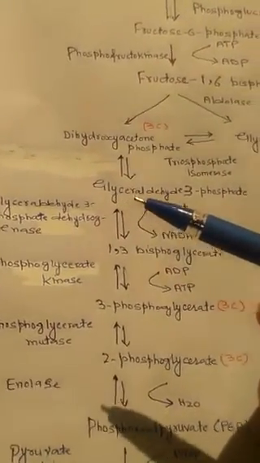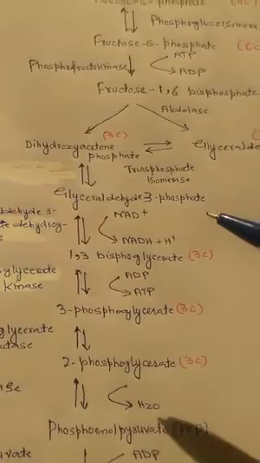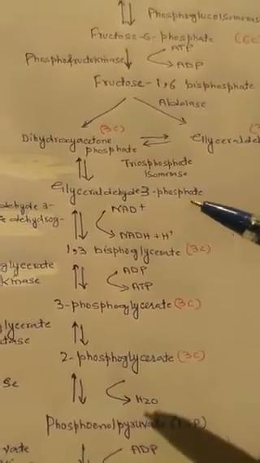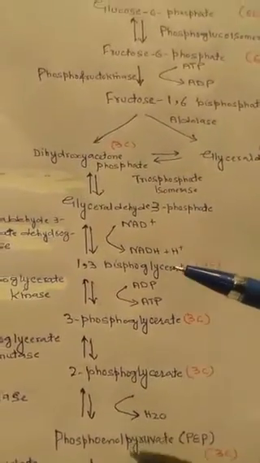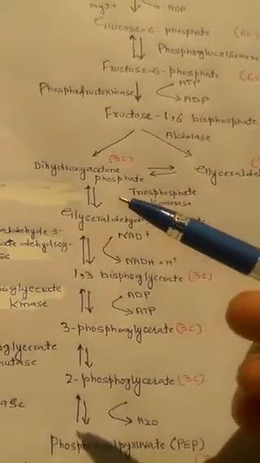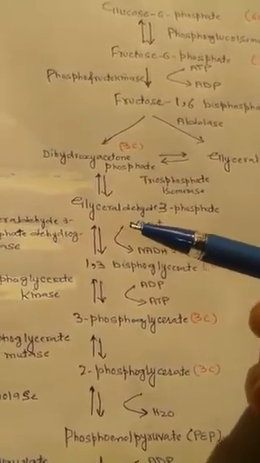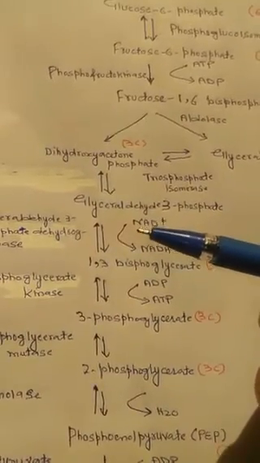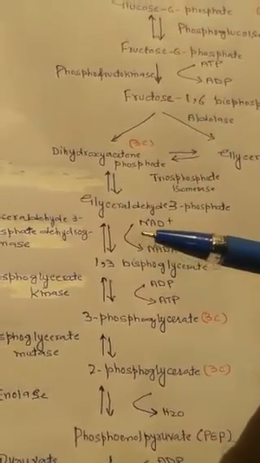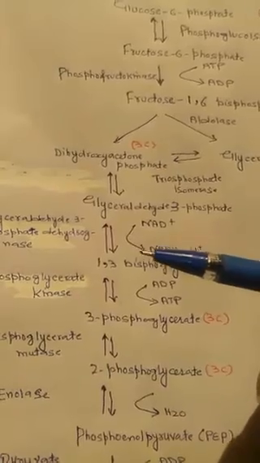This glyceraldehyde 3-phosphate, which is a 3-carbon compound, has a phosphate group attached to one end by a low energy bond.